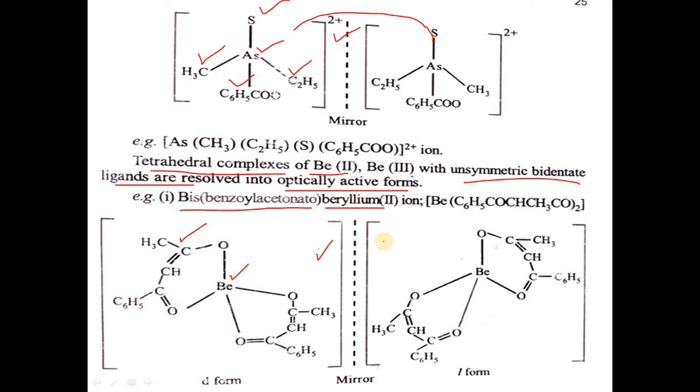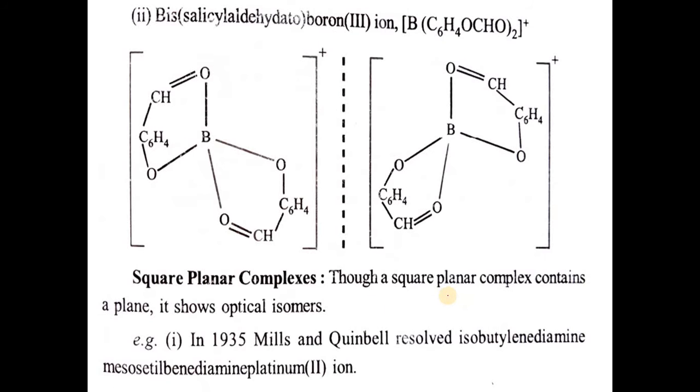When we take mirror images, these dextro and levo forms are non-superimposable, so they are optically active. Next example, bis(salicylaldehydato)boron(III) ion. Here boron is surrounded by salicylaldehydato groups, and when we take these two mirror images, they are non-superimposable, so they are optically active.